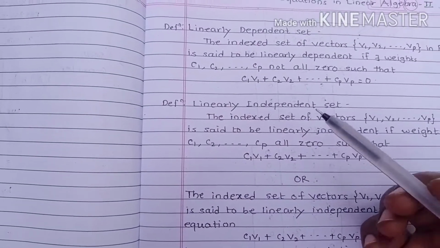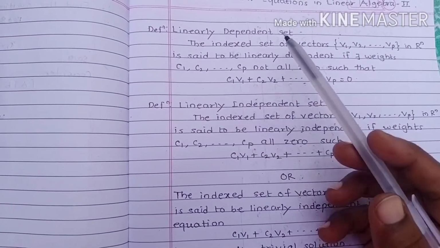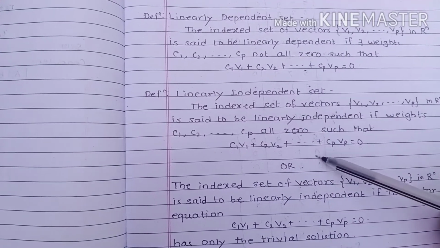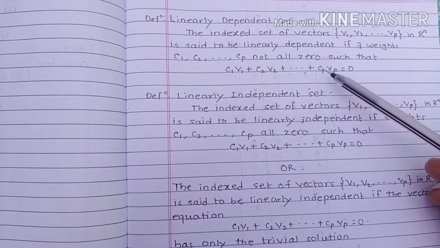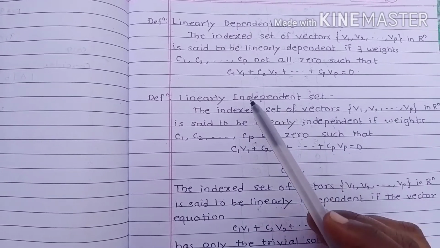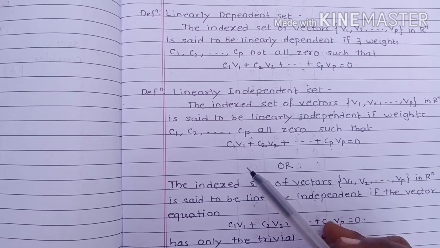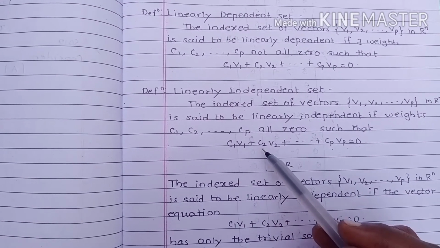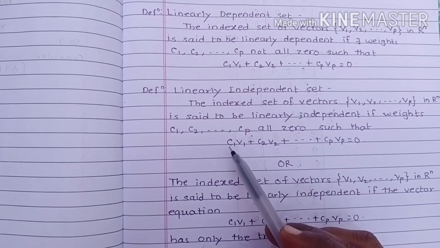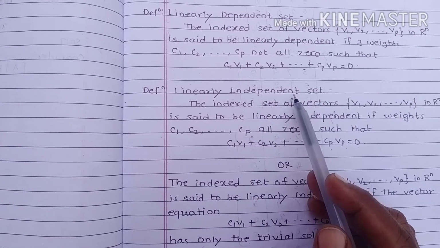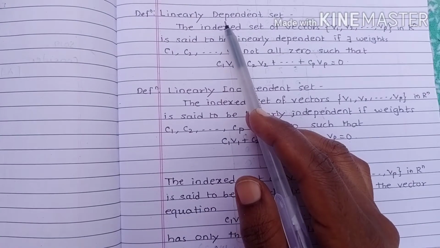So in our example, whether we check linearly dependent or independent, in both cases we start the same way. We consider that equation, solve it, and check which values we get for c1, c2, and cp. If all values of the scalars become 0, then we say it is independent, otherwise it is dependent.